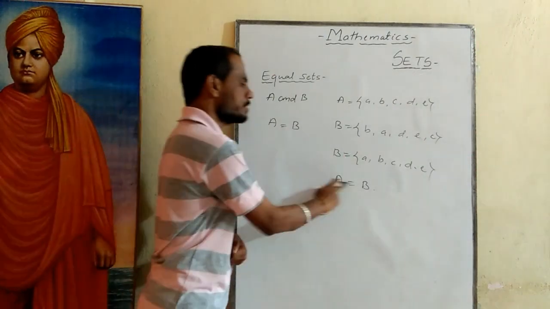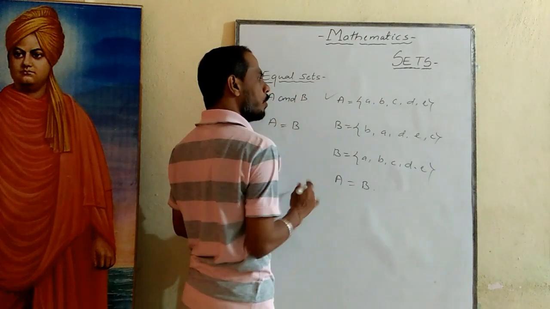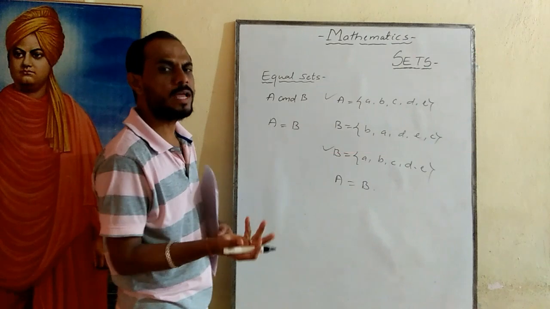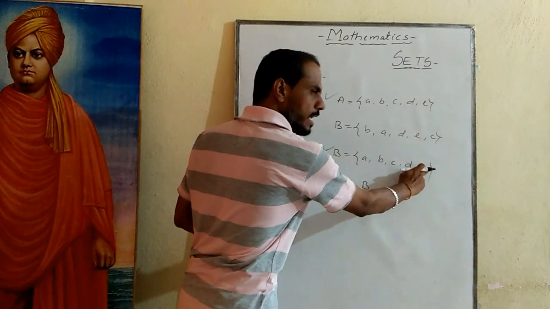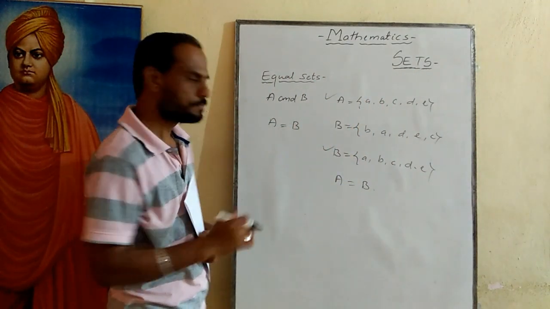Set A is equal to set B. Whatever elements are in set A, all of them are present in set B also. There is no extra element between the two sets. If one more extra element is there, then set A is not equal to set B.